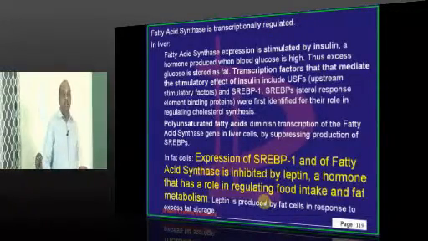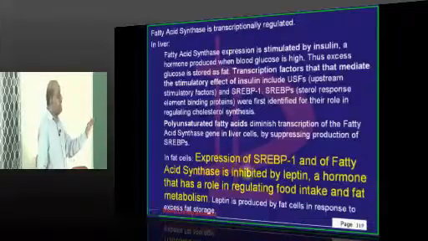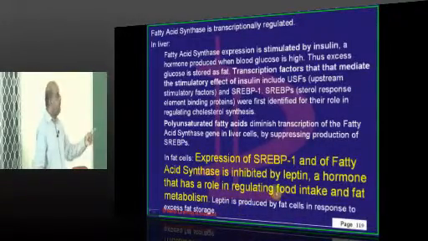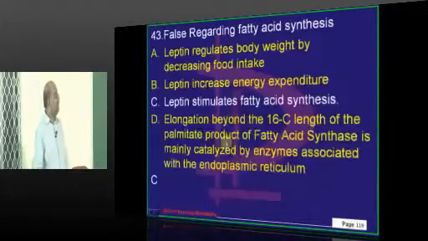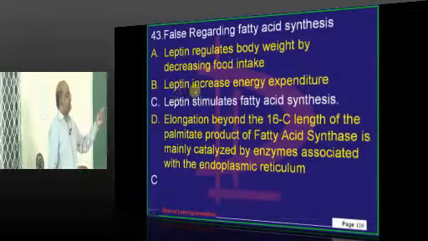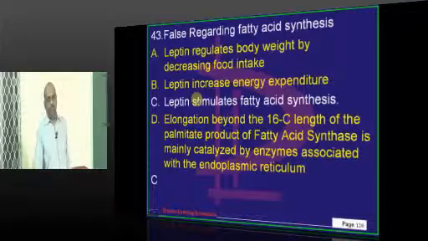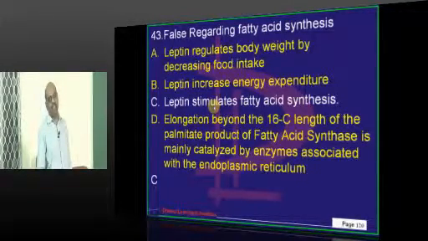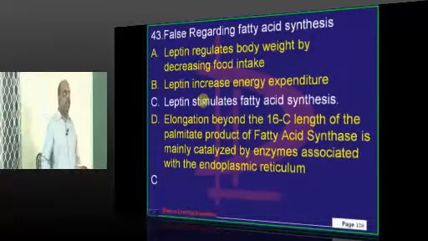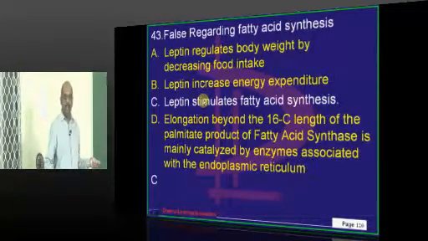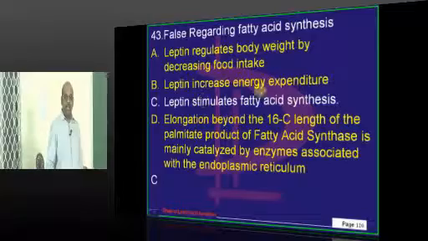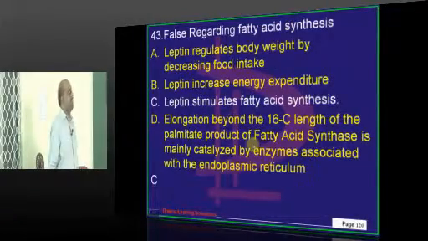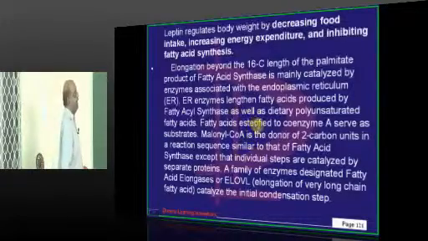Typically, fatty acid synthase activity is inhibited by leptin, which has a role in regulating food intake and fat metabolism. The next question also follows the same. Leptin inhibits fatty acid synthesis. Whenever we eat a lot, when we already have enough fatty acid, you don't need fatty acid synthesis, and leptin will then come and inhibit the fatty acid synthesis, is what needs to be fundamentally remembered.